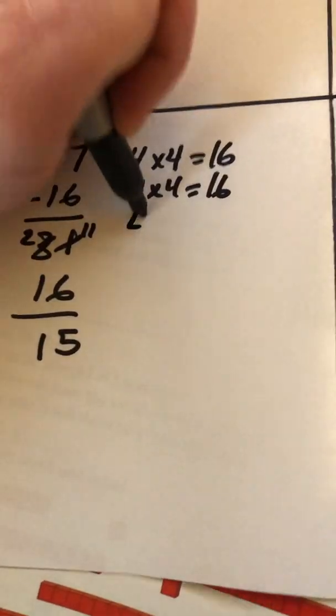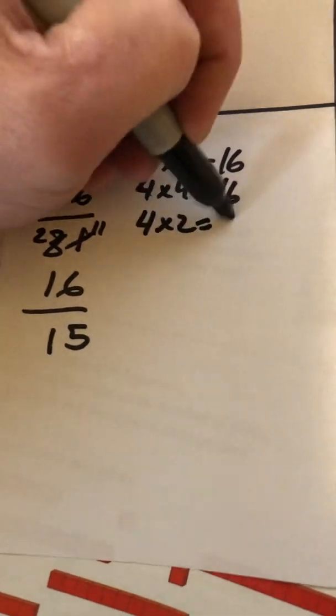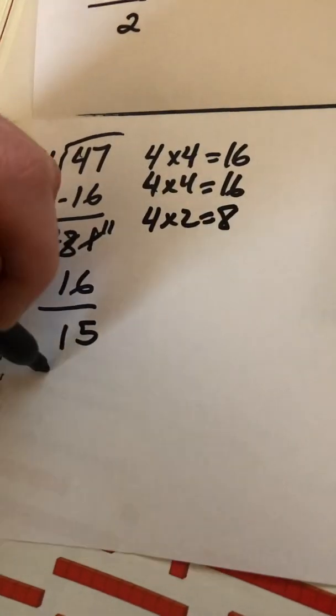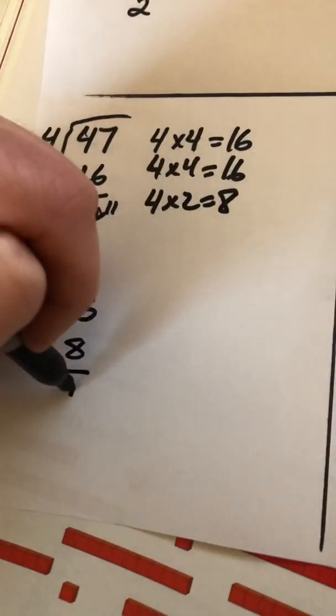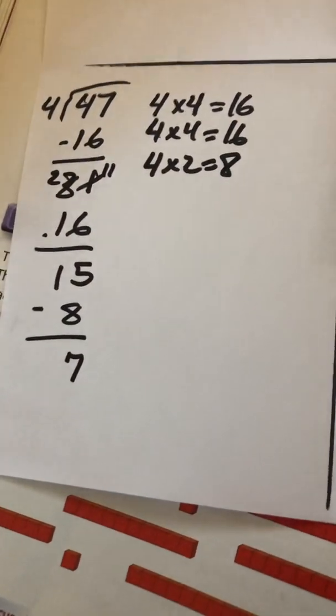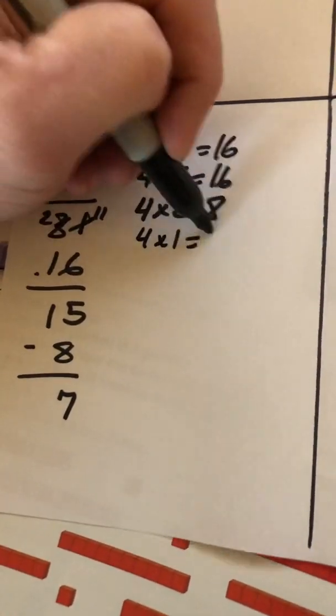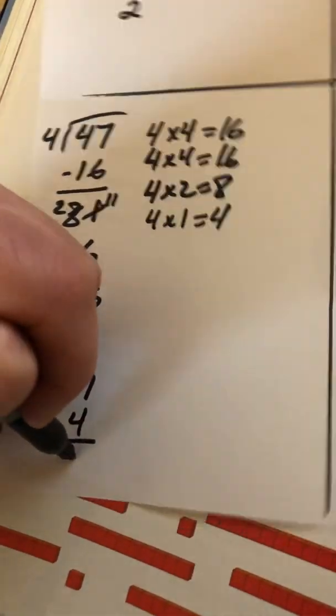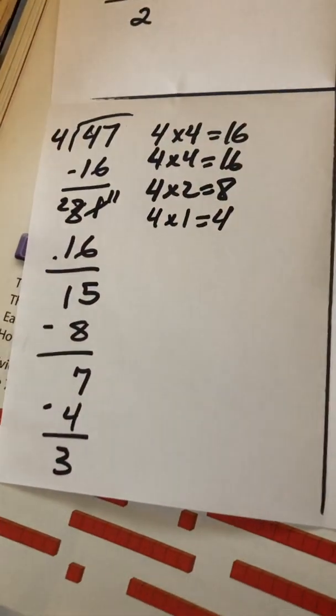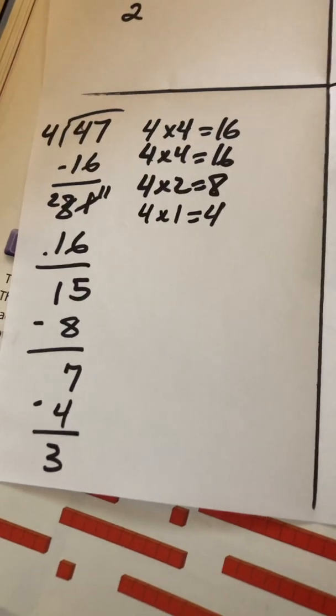But if I do 4 times 2, because I know that one is 8, I can subtract 8 this time. 15 subtract 8 is 7. That still leaves me with more than 4, so 4 times 1 is 4. So I can subtract 4 this time. That leaves me with 3. That's less than 4, so I'm now done.